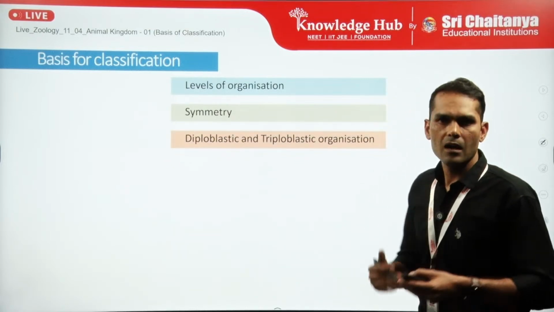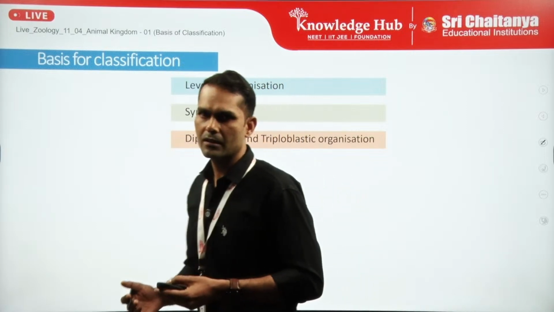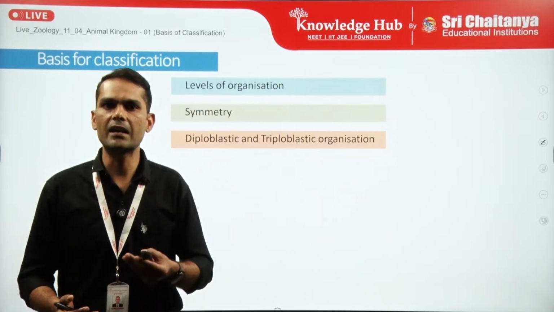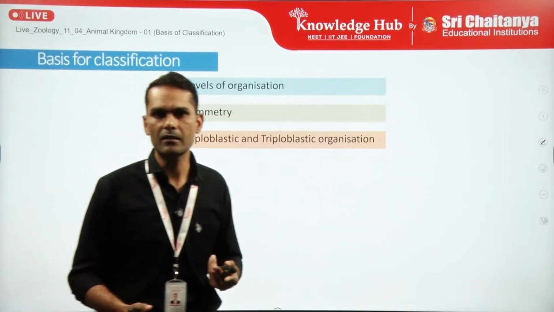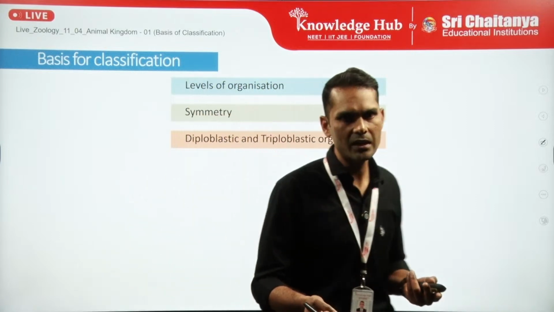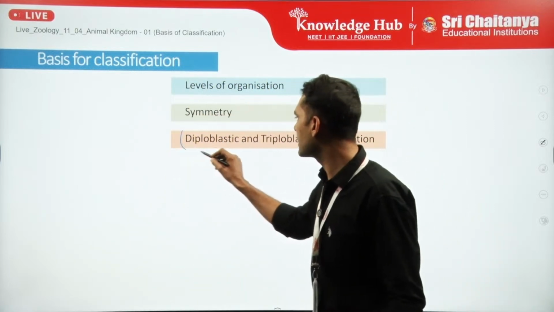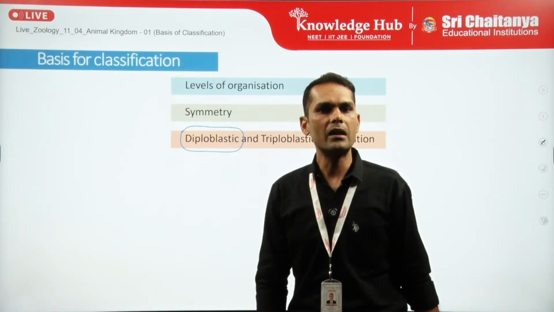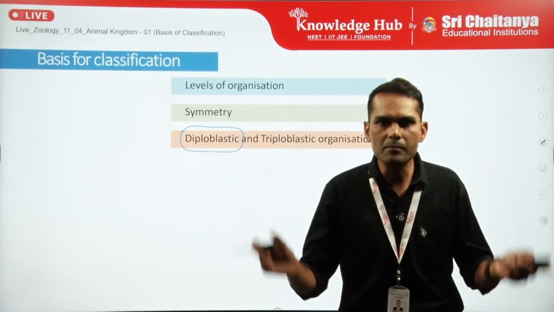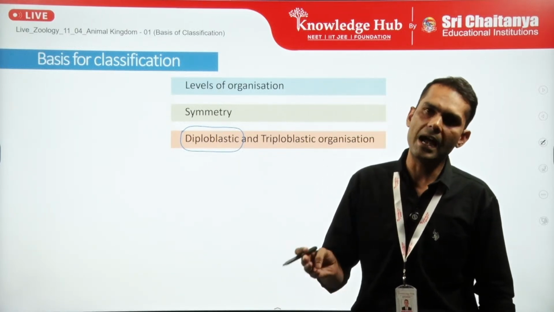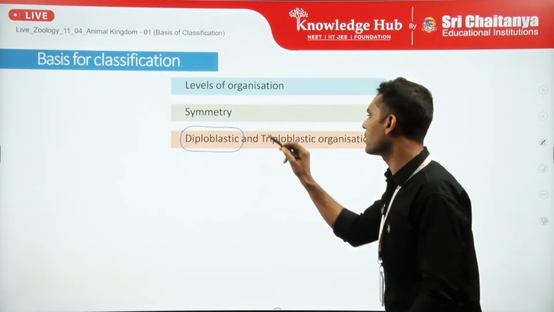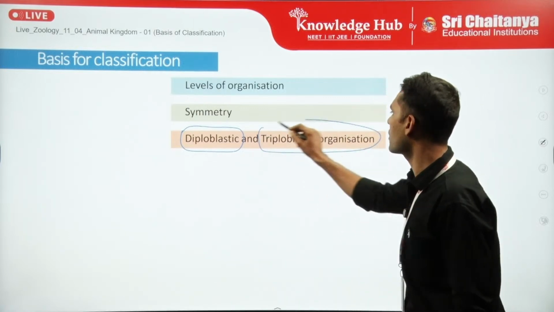That is, if it is having germ layers, how many germ layers are there? If it is having two germ layers, that is ectoderm and endoderm only, then we will call it diploblastic. Or if it is having all the three germ layers, that is ectoderm, endoderm and mesoderm, we will call it triploblastic organization.